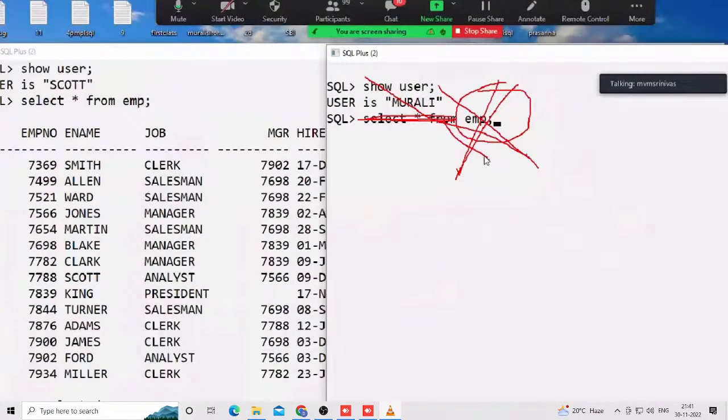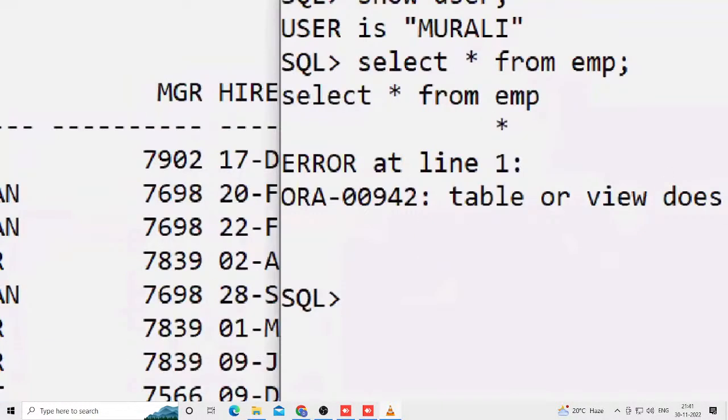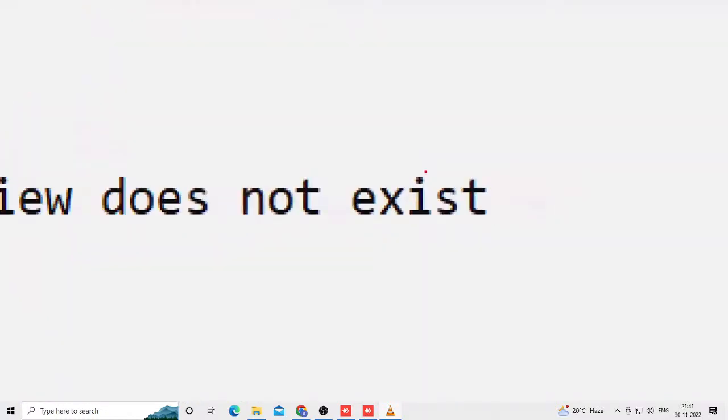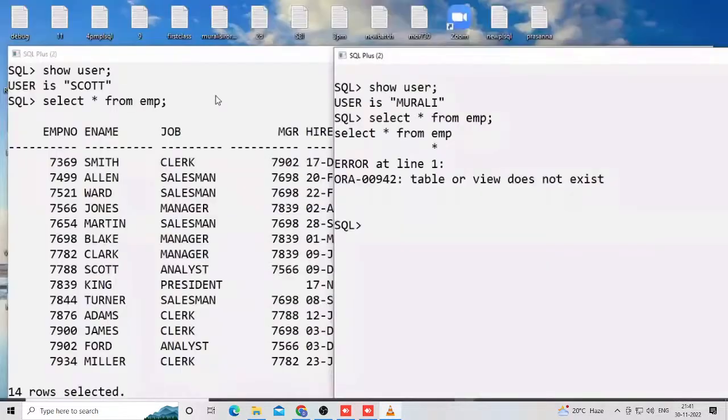Observe here. I am pressing the enter key, and it means error. Okay, fine. Table or view does not exist. View we will see later. Don't worry. Does not exist. Suppose the Murali user is unable to access what in this example? The Scott user table. Okay, fine.